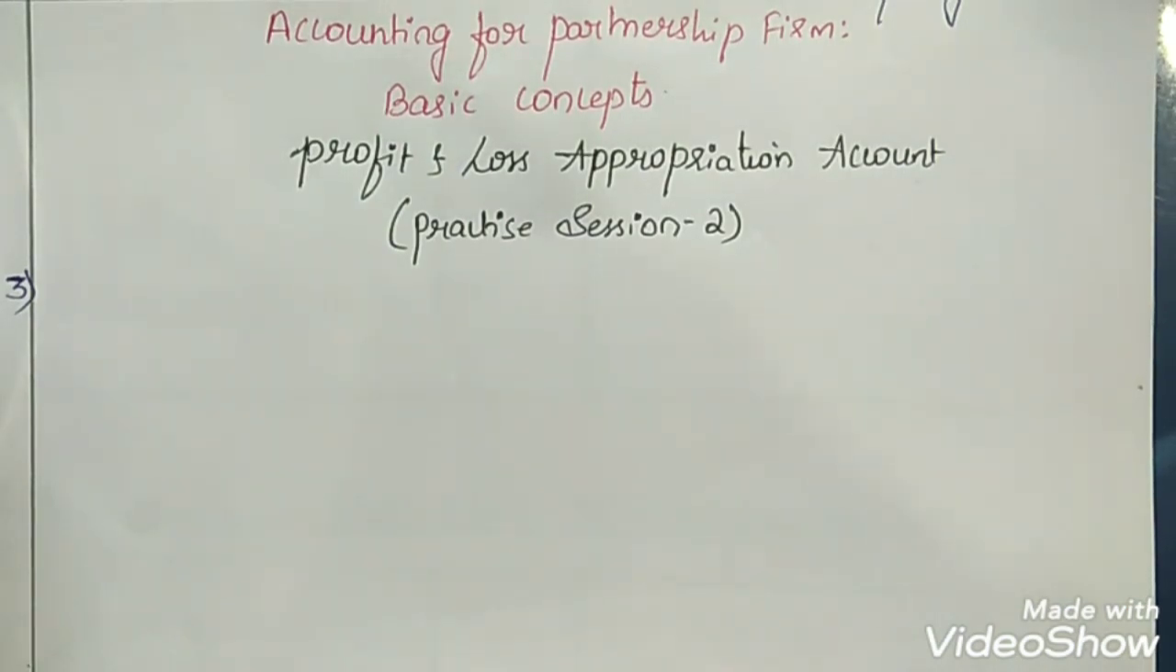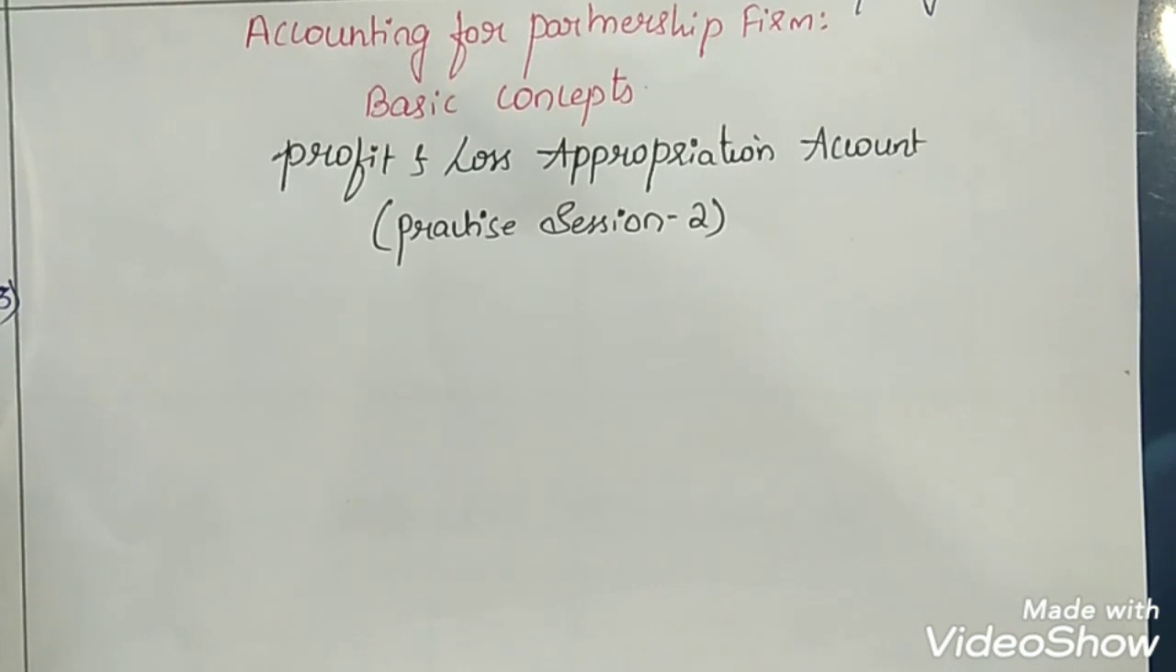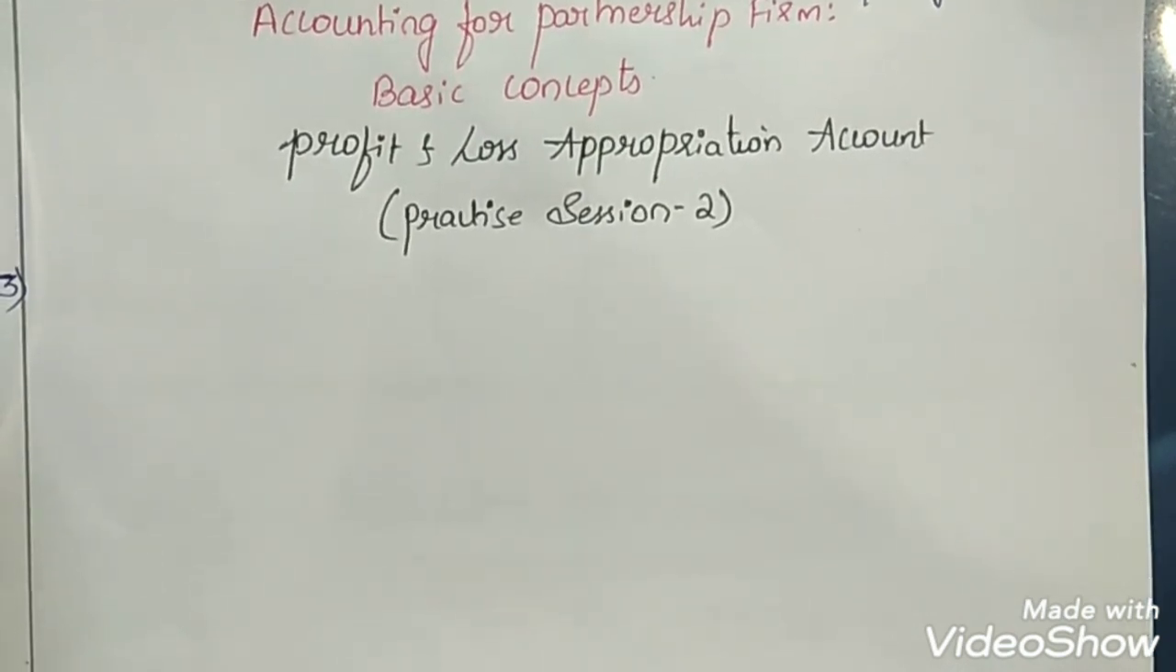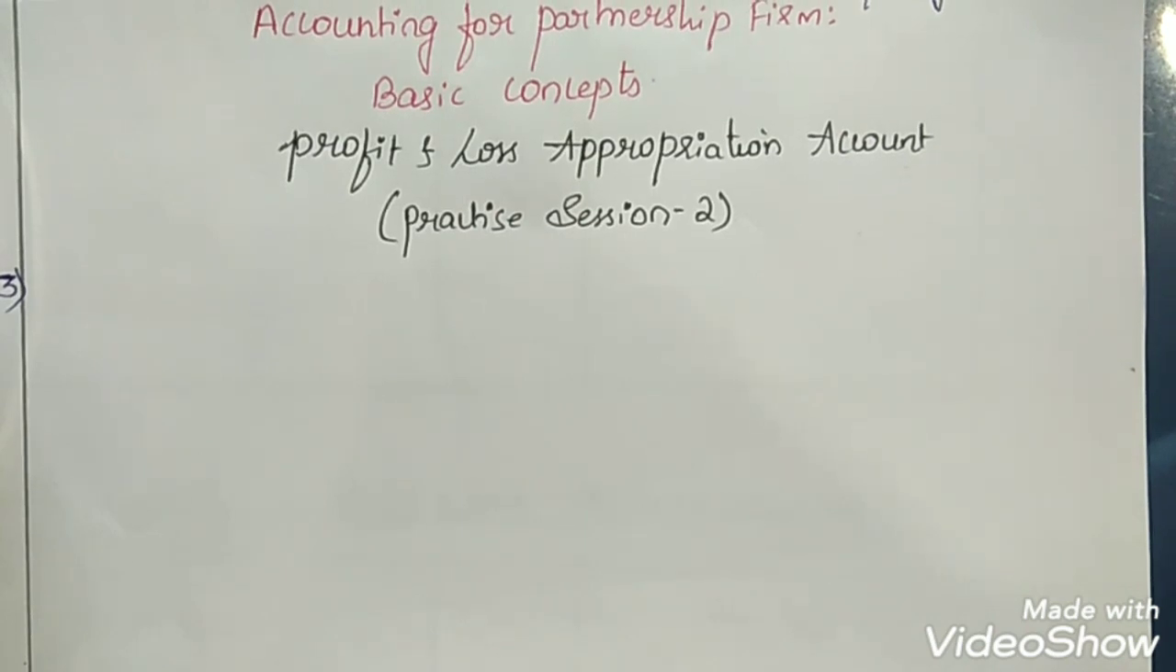Now here it's very necessary to have a partnership deed. Partnership deed is nothing but an agreement which is made between the partners, in which everything will be mentioned clearly. The profit sharing ratio, then the percentage of interest to be provided on capital, on loan, on drawings, everything will be clearly mentioned in it.